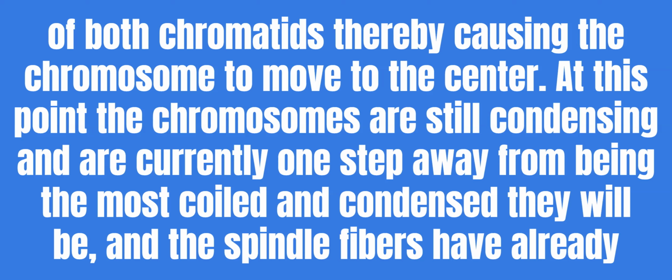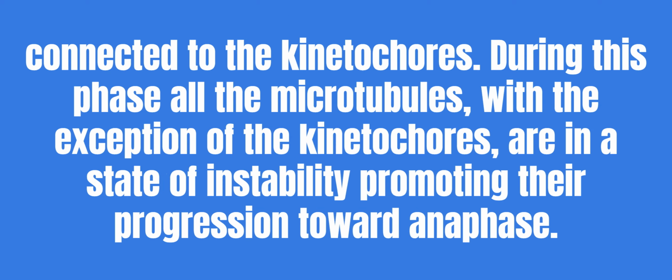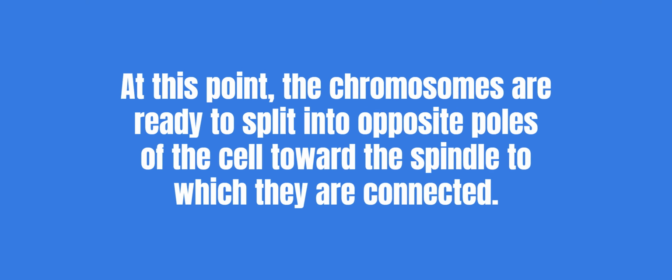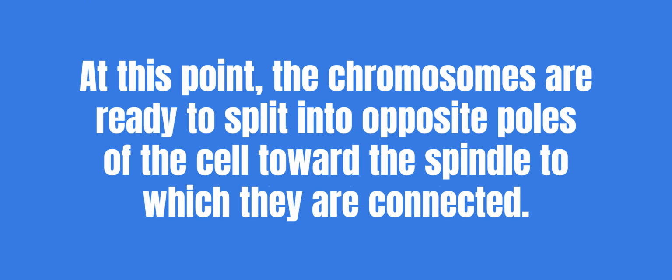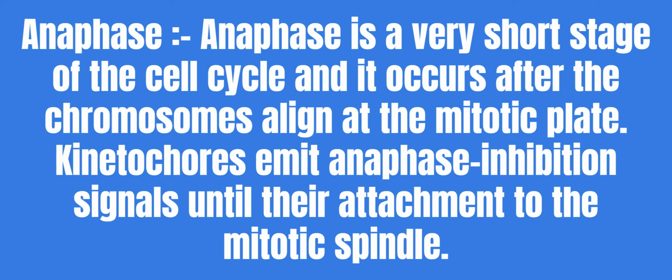At this point, the chromosomes are still condensing and are currently one step away from being the most coiled and condensed they will be, and the spindle fibers have already connected to the kinetochores. During this phase, all the microtubules, with the exception of the kinetochores, are in a state of instability, promoting their progression toward anaphase. At this point, the chromosomes are ready to split into opposite poles of the cell toward the spindle to which they are connected.